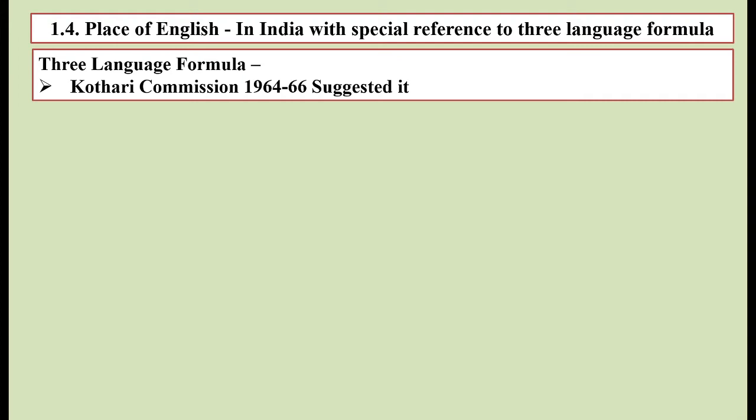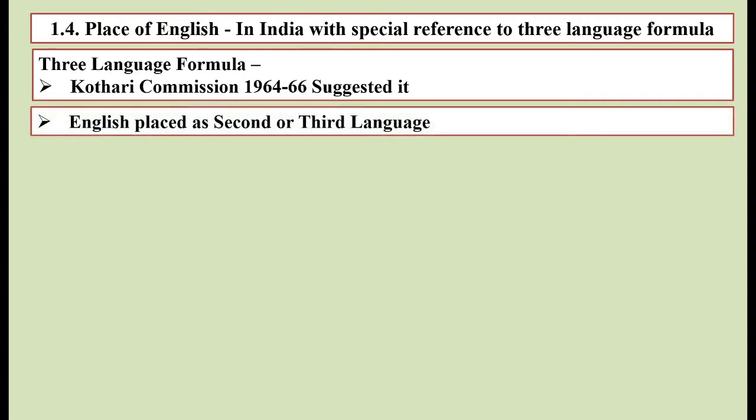All of you know that the three language formula was introduced by the Kothari Commission in 1964 to 66. It was suggested by this commission, and according to this commission, English plays as second or third language.